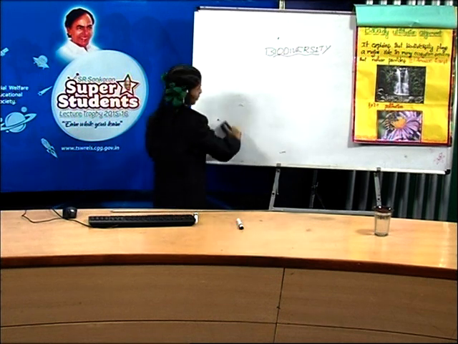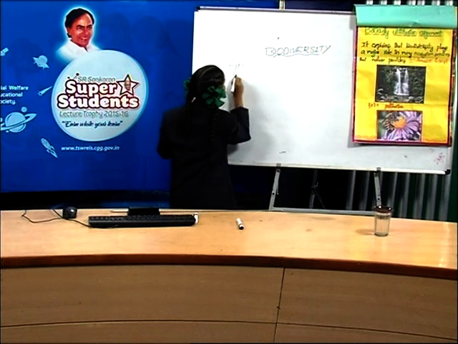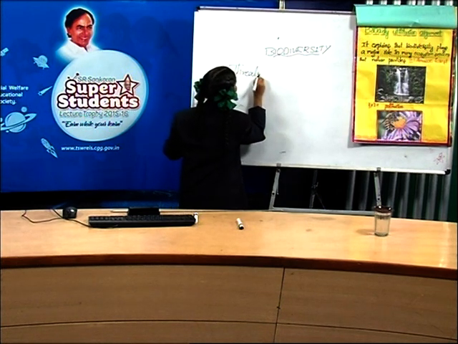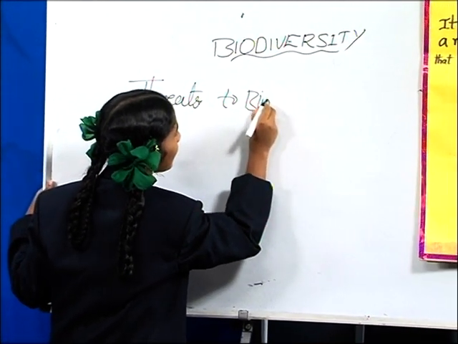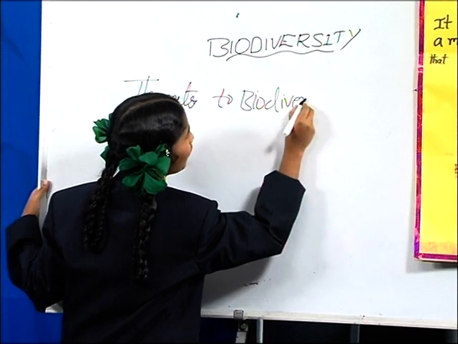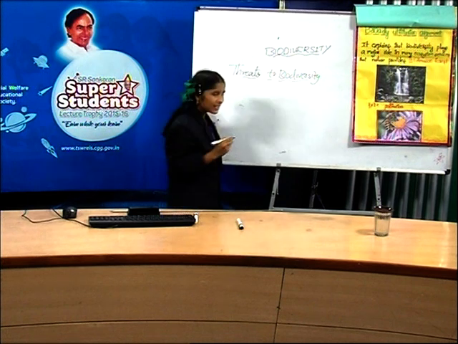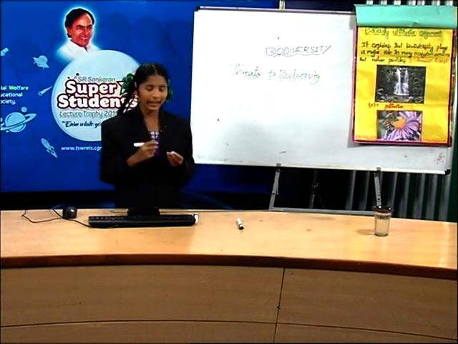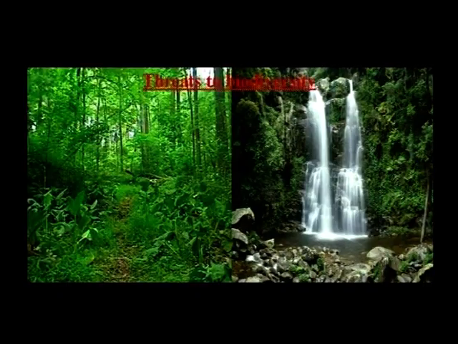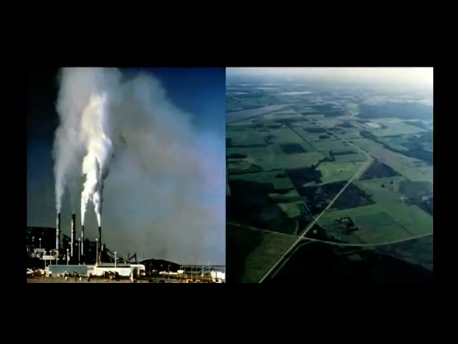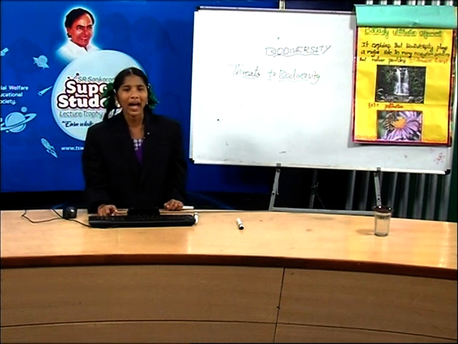Threats to biodiversity. What is that, friends? Threats to biodiversity. There are 4 major causes for accelerated rates of species extinction in the world. How many, friends? 4 major causes for accelerated rates of species extinction in the world. They are habitat loss and fragmentation. First one is habitat loss and fragmentation.